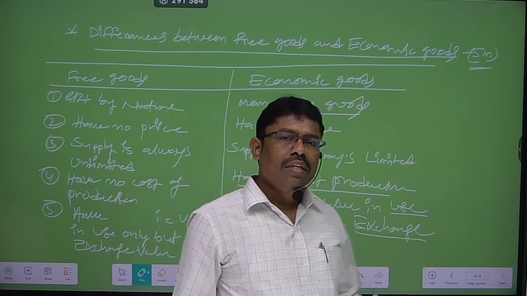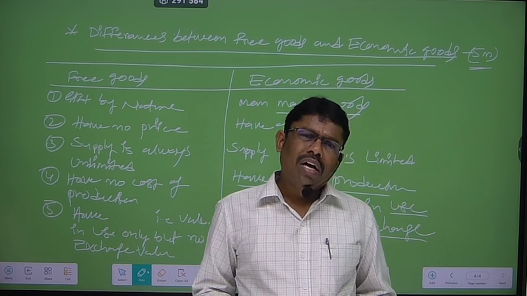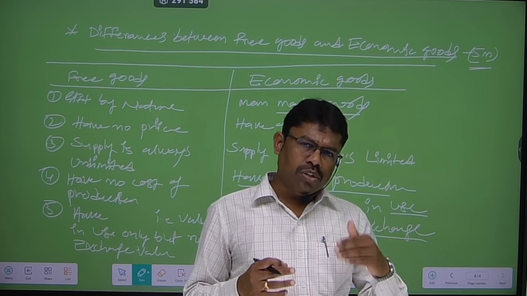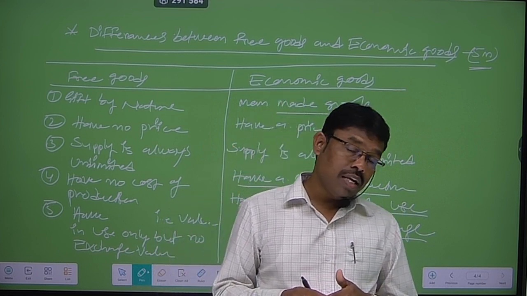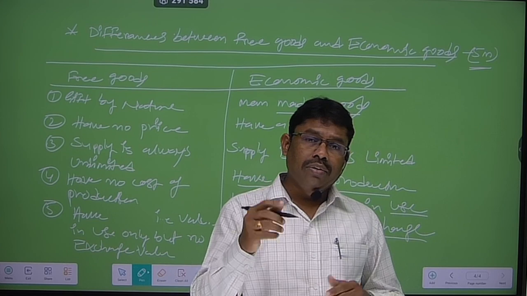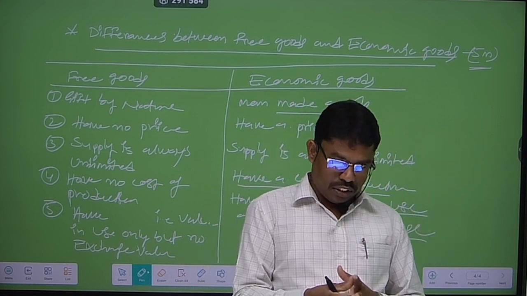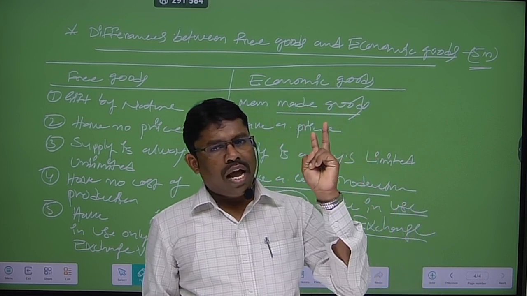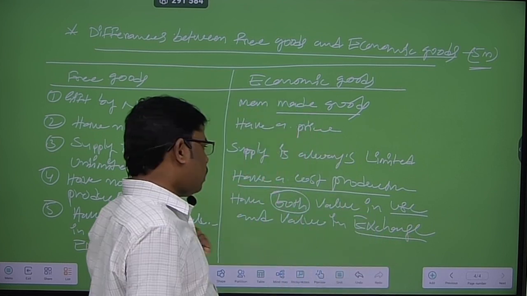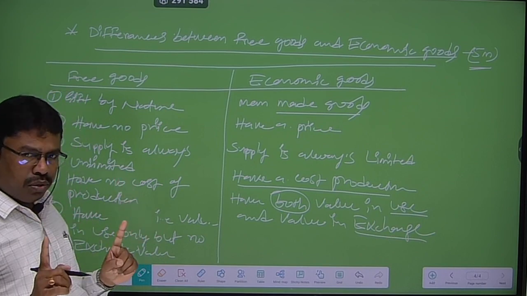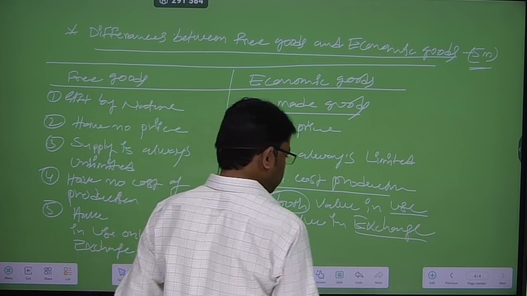For example, textbook. Textbook we can use in the inter first year, and then the same textbook we also transfer to our juniors in next year. So that's why textbook have value in use to us and also have value in exchange. So economic goods have both, but free goods have only value in use but no value in exchange.